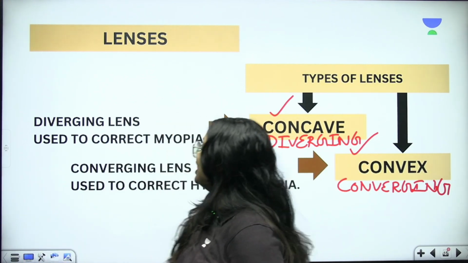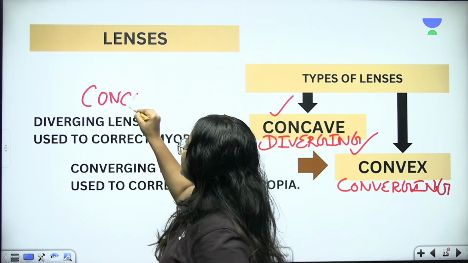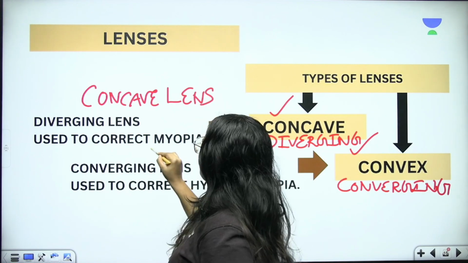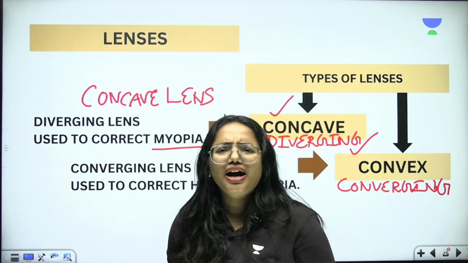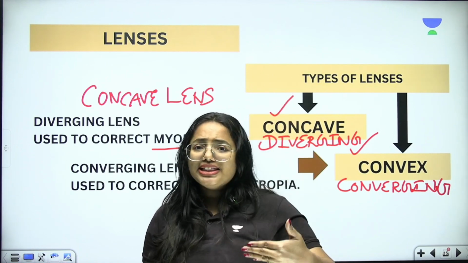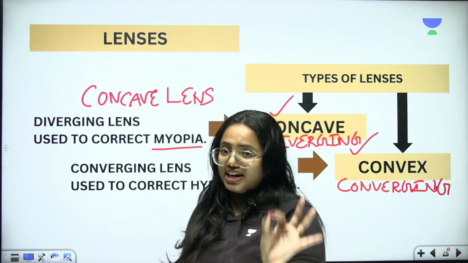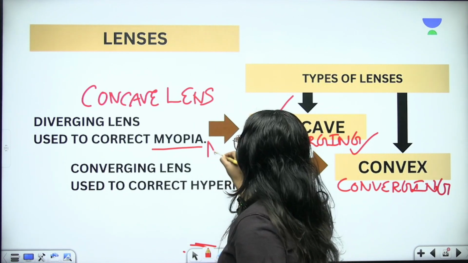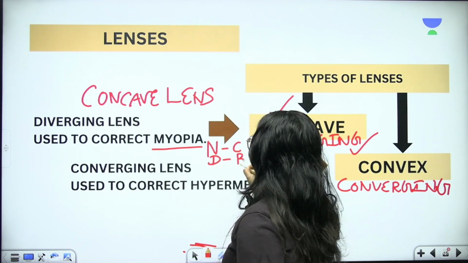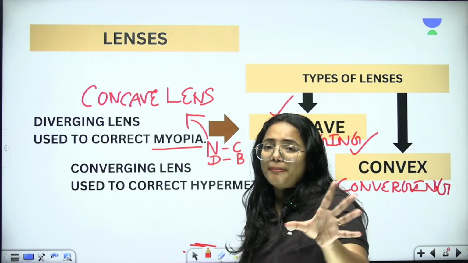So here we know that the diverging lens, or the concave lens, is used to correct myopia. What is myopia? Short sight. Short sight means nearby things are clear, but the distant things are blurry. Very, very important. Nearby things are clear, but distant things are blurry. So this is all about the correction of myopia.